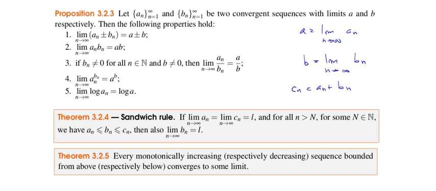If the new sequence is, instead of the sum, the product, a sub n times b sub n, then the limit when n goes to infinity of c sub n is just the product of the limits of the two sequences. And the same with the quotient between two sequences, just as long as this makes sense: the sequence in the denominator is never 0 and the limit is not 0. Otherwise, it doesn't make sense.